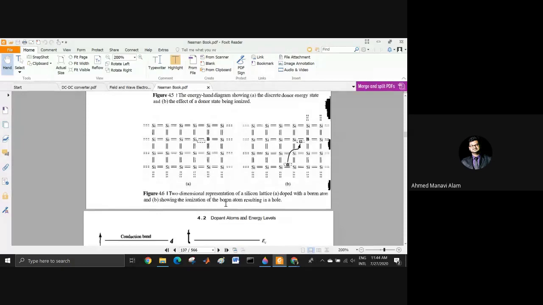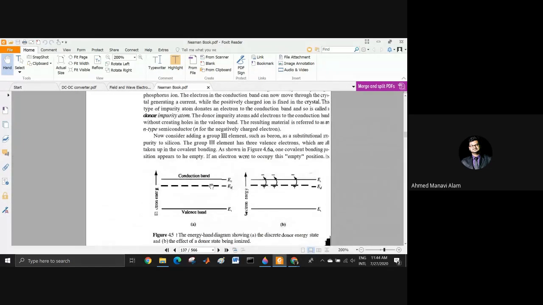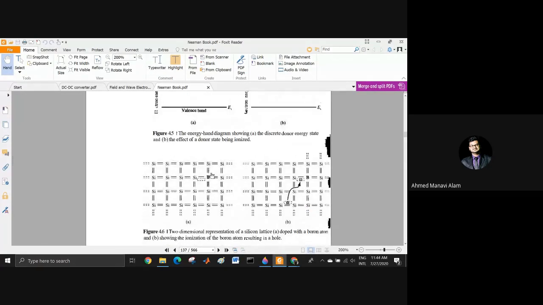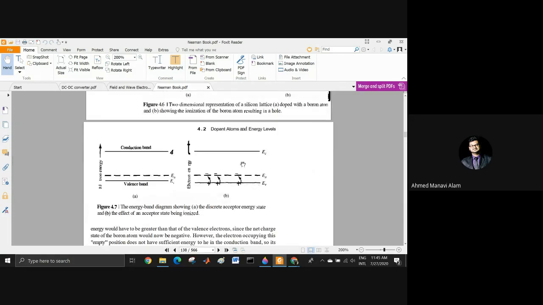Okay, what happens here is that the impurity we have added in the n-type material has an excess of electrons. That means it has an extra electron. That means it is a donor. That is why it is Ed. The impurity we have added for p-type material, boron, has one electron less. That means it will accept electrons. It accepts electrons from other silicons. That is why it is an acceptor. And from intuition, it is accepting electrons and it is creating holes.